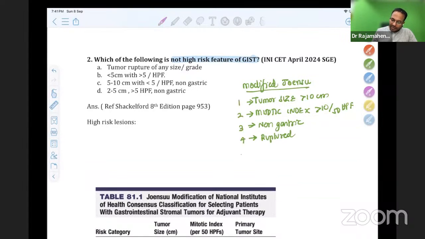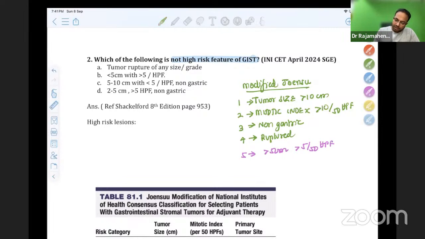And a fifth one, if you want, you can add: size more than 5 centimeters and mitotic index more than 5 out of 50 high power fields. So these are the 5 factors, a very important point. This is the modified Joensuu criteria.